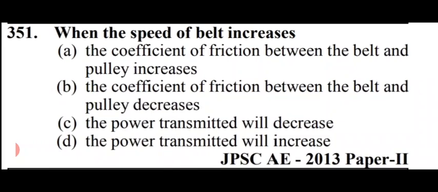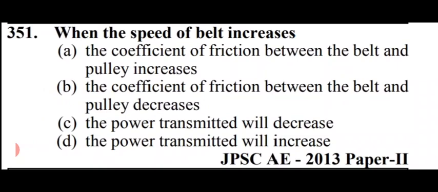Next question is, when the speed of the belt increases, the options are: the coefficient of friction between the belt and the pulley increases; the coefficient of friction between the belt and the pulley decreases; the power transmitted will decrease; and the power transmitted will increase.